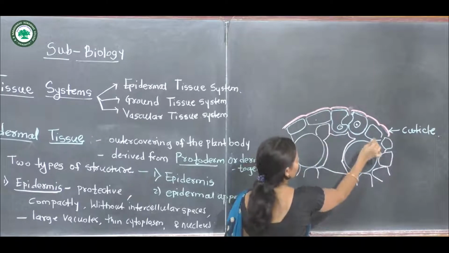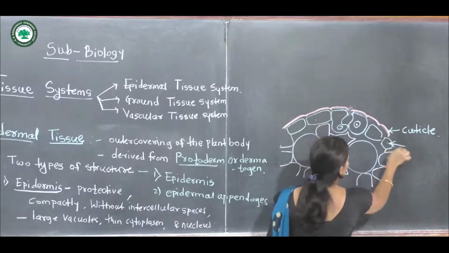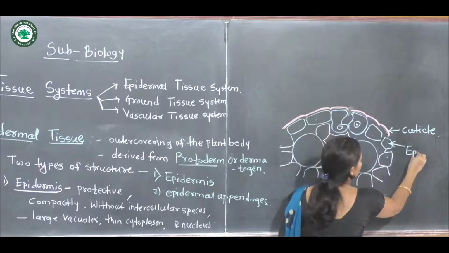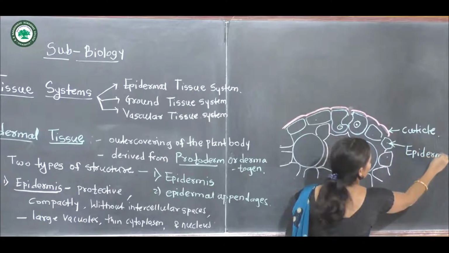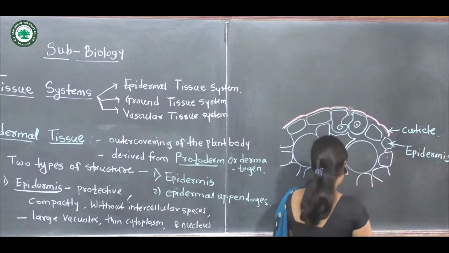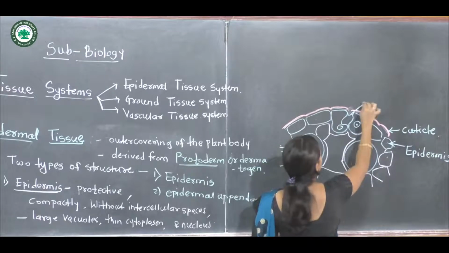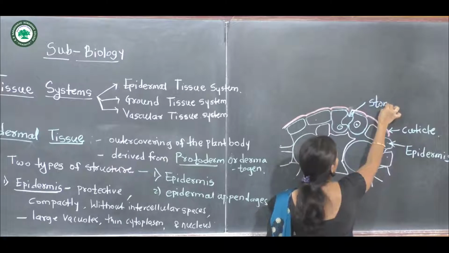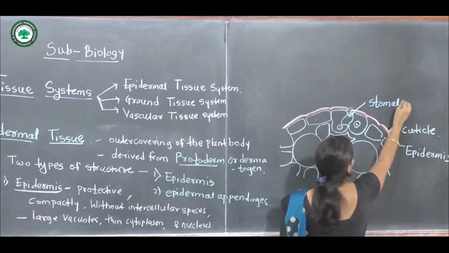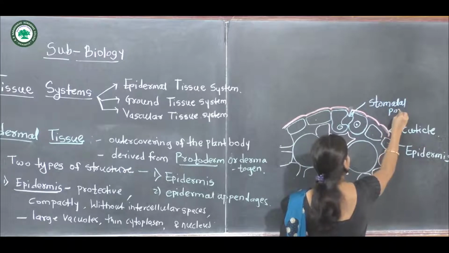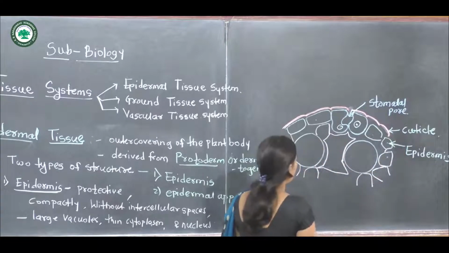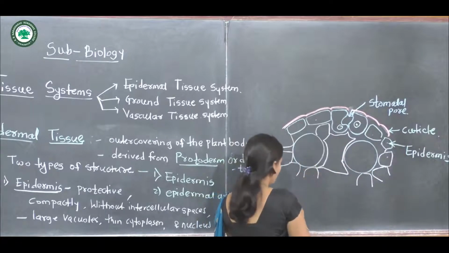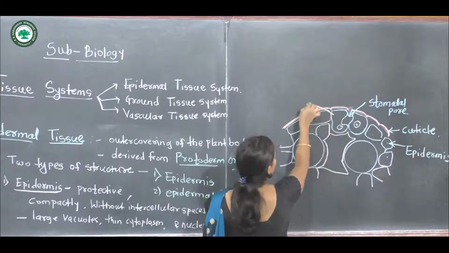These are some epidermal cells. This is the epidermis. This is a small opening, called the stomatal pore. The stomata are small pores found in these epidermal cells.